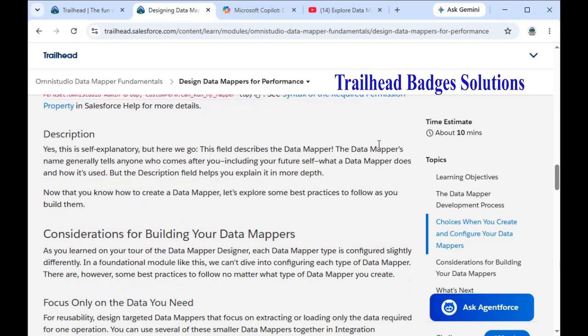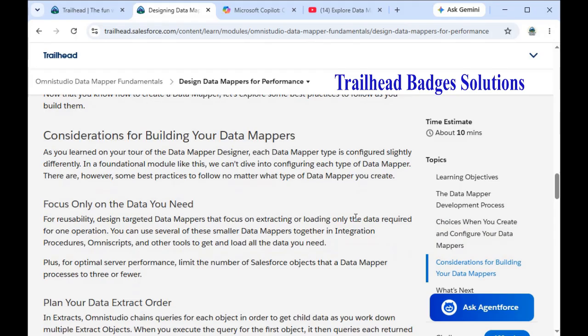Description. This is self-explanatory, but here we go. The field describes the data mapper. The data mapper's name generally tells anyone who comes after you, including your future self, what a data mapper does and how it is used, but the description field helps explain it in more depth.